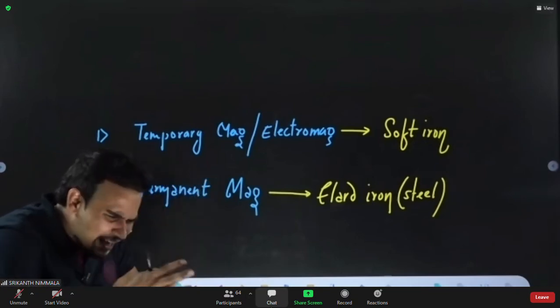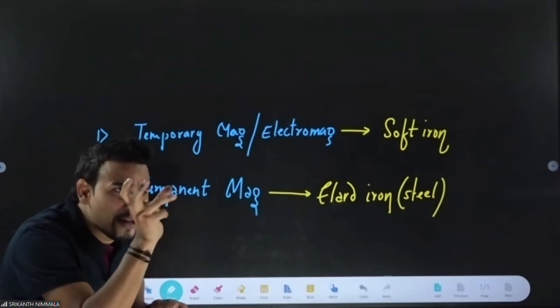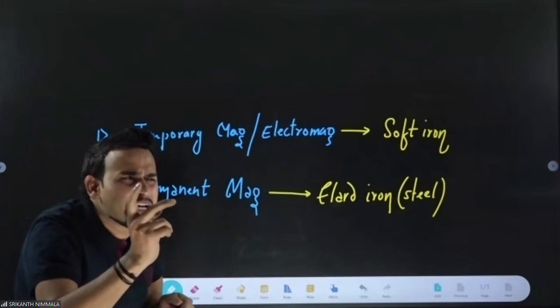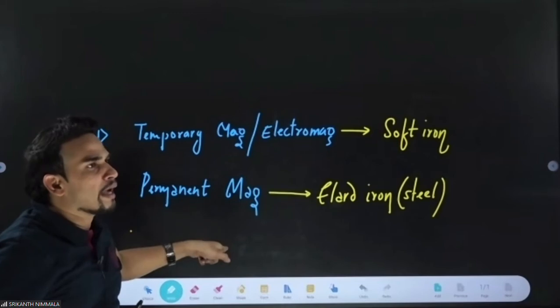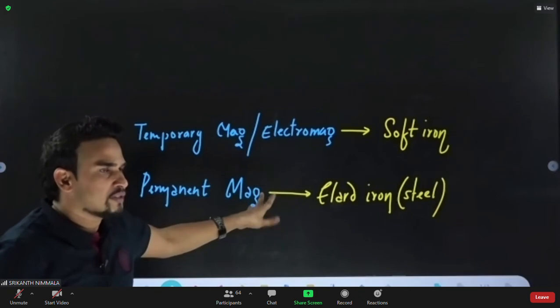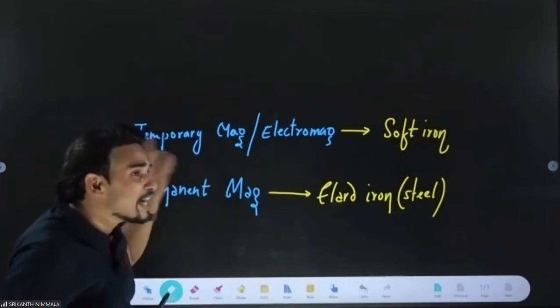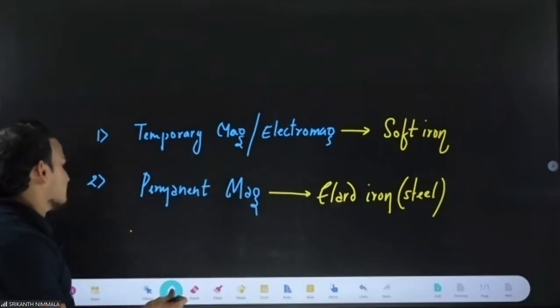What criteria decide this? Just as there are some criteria for giving the NEET exam, only then can you give it, in the same manner, what criteria must a ferromagnetic material have to be used for a temporary magnet or a permanent magnet? And this criteria, this property, we study with the help of a curve. That curve is known as the hysteresis curve, and that curve is designed only for ferromagnetic material. You write hysteresis curve.